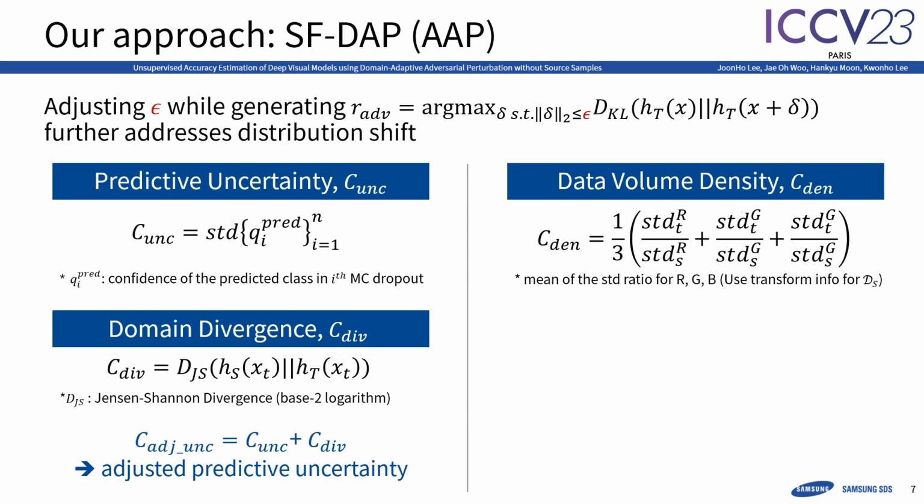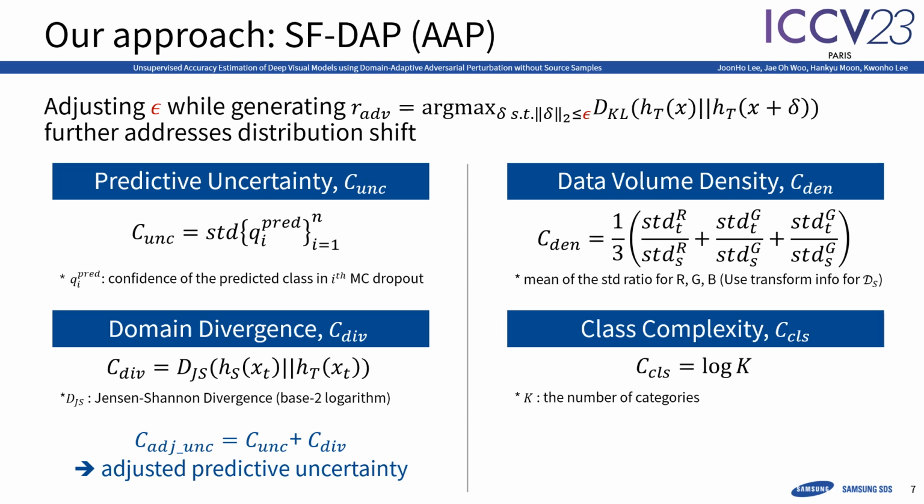To address discrepancies of data volume density, we apply a density ratio. As class count k rises, the data distribution becomes sparser, increasing the divergence. We mitigate this by scaling epsilon by log k. These factors contribute to our AAP approach.